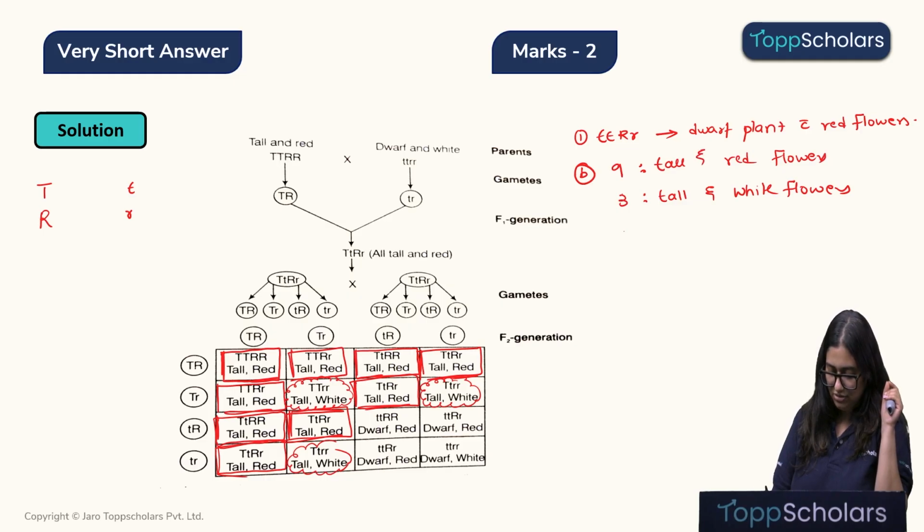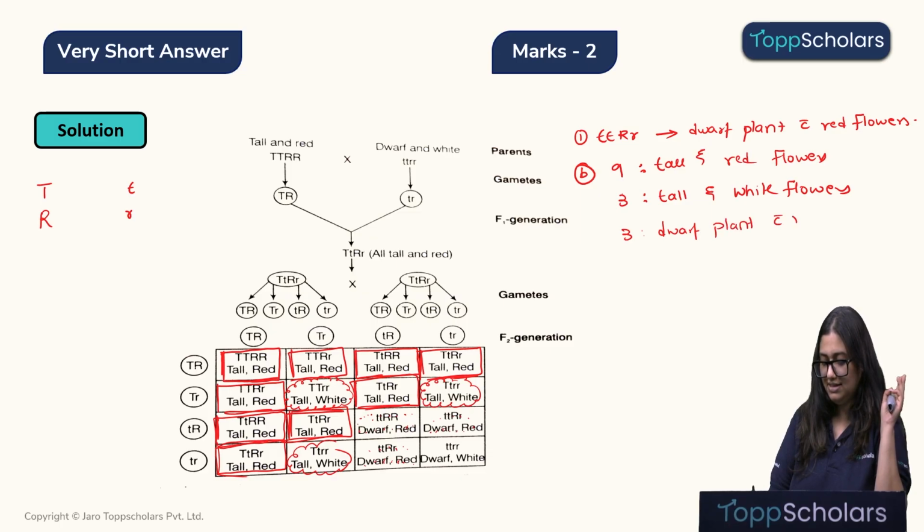Alright. Now let's look at the next. We have this as the dwarf with the red flower. This is again a dwarf plant with the red flower, and this is again a dwarf plant with the red flower. So total 3 dwarf plants with red flowers. Right? And we have only one, that is a dwarf plant with white flowers.